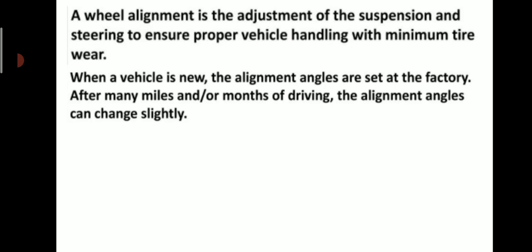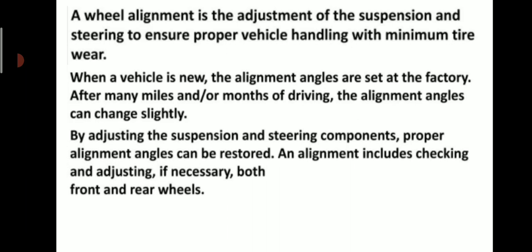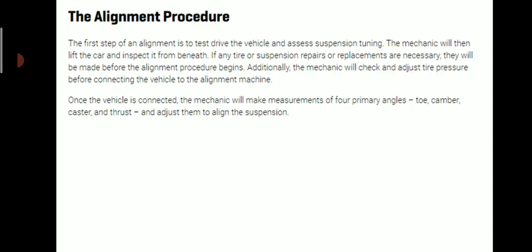After many miles or months of driving, the alignment angles can change slightly. By adjusting the suspension and steering components, proper alignment angles can be restored, and alignment includes checking and adjusting, if necessary, both front and rear wheels. So these alignment angles can be restored with the procedure of wheel alignment.